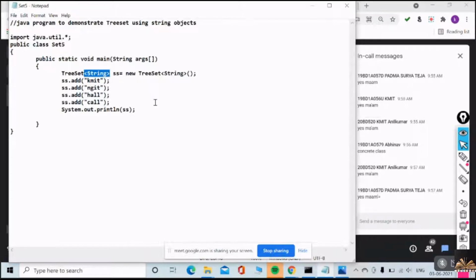It has KMIT, NGIT, Hall, call as I am adding. But if I try to print that, based on my explanation, what would be your answer? What would be your output?